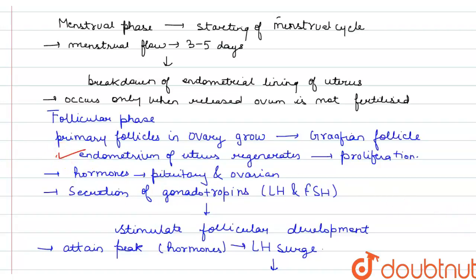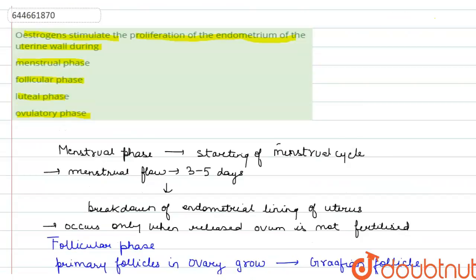So now if we talk about the options given over here, the question is asking that estrogen stimulates the proliferation of the endometrium of the uterine wall during which phase? So it was happening in the follicular phase, right? From the given options, option number 2 becomes the correct answer. I hope I have solved the question.